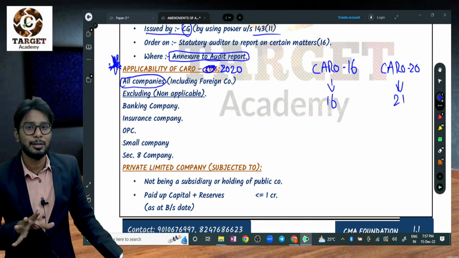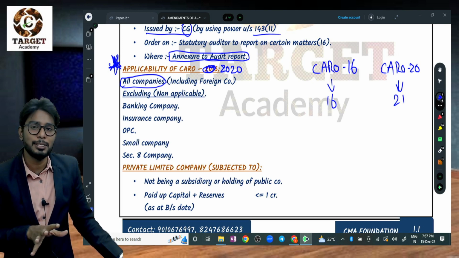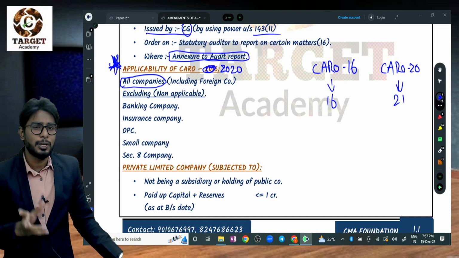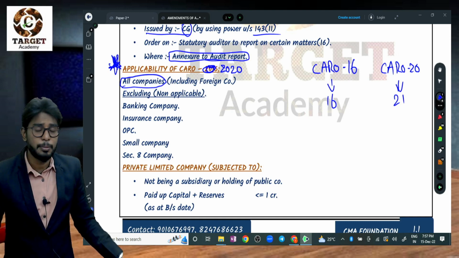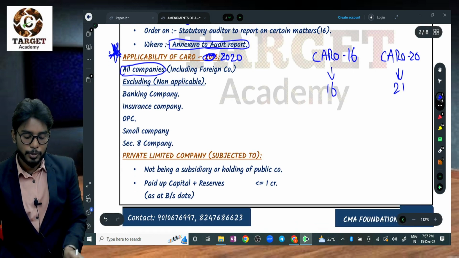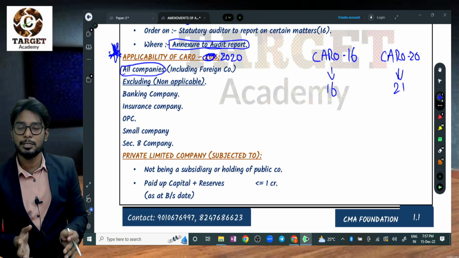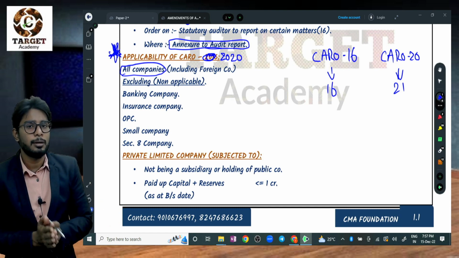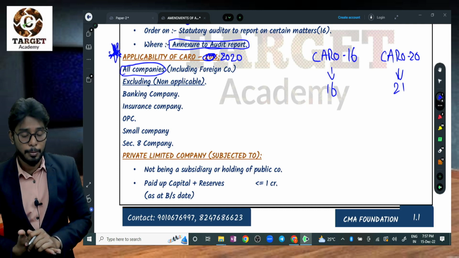Foreign company means a company having a place of business in India but registered outside India. For example, DMart and Samsung. They are foreign companies. They have a place of business in India, but they are registered outside India. So all companies including foreign companies need to report; CARO is applicable.